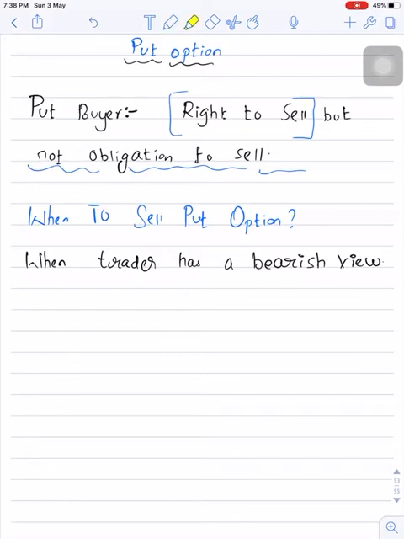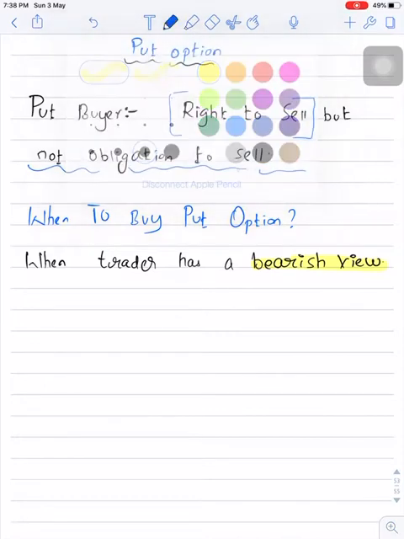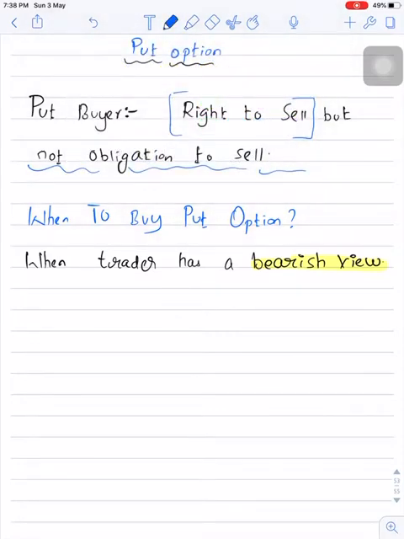Next, you need to understand when to buy a put option. As a trader, when should one buy a put option? When the trader has a bearish view on the underlying asset. If a trader is expecting that the price of the underlying asset is going to fall, he can purchase a put option on that underlying asset. Now in general, if any trader has a bearish view on the underlying asset, he has three choices.